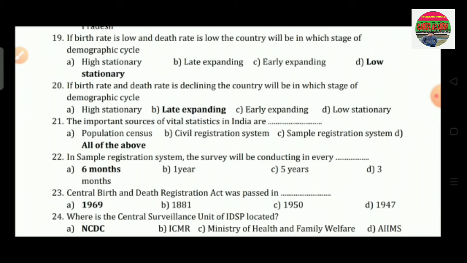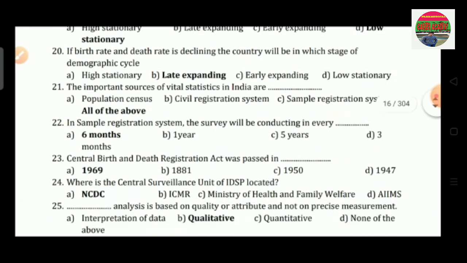Question number 20 is, if the birth rate and death rate are declining, the country will be in which stage of the demographic cycle? Option A is high stationary, option B late expanding, option C is early expanding, and option D is low stationary. So the correct answer is option B, that is late expanding.